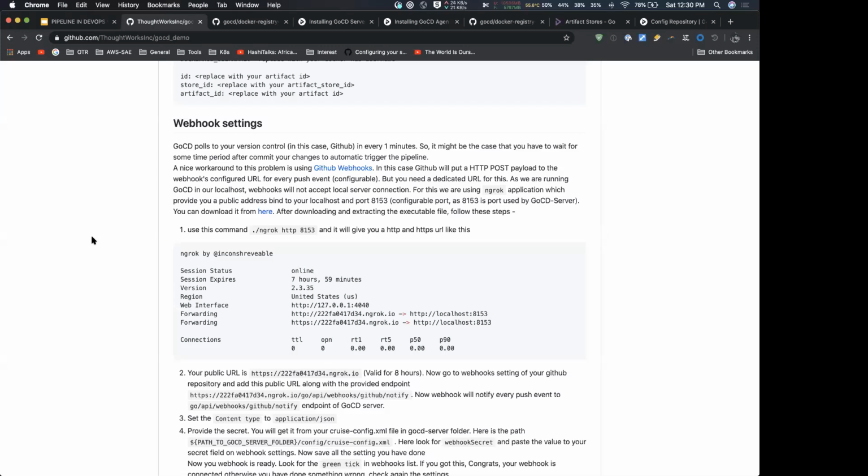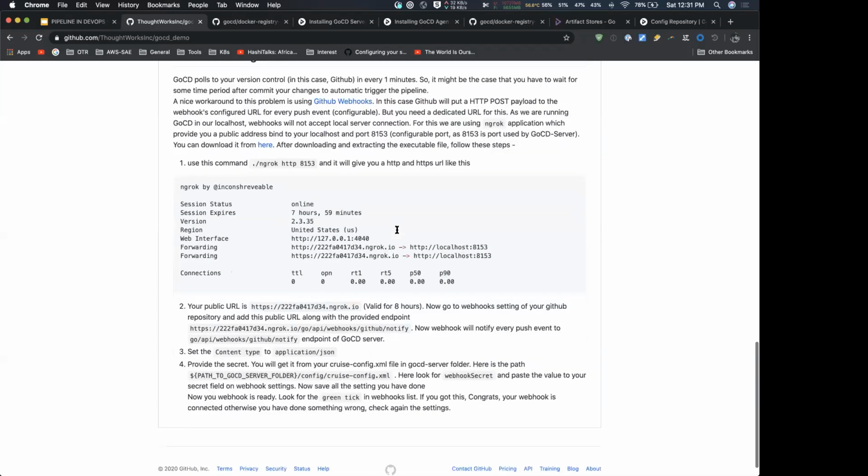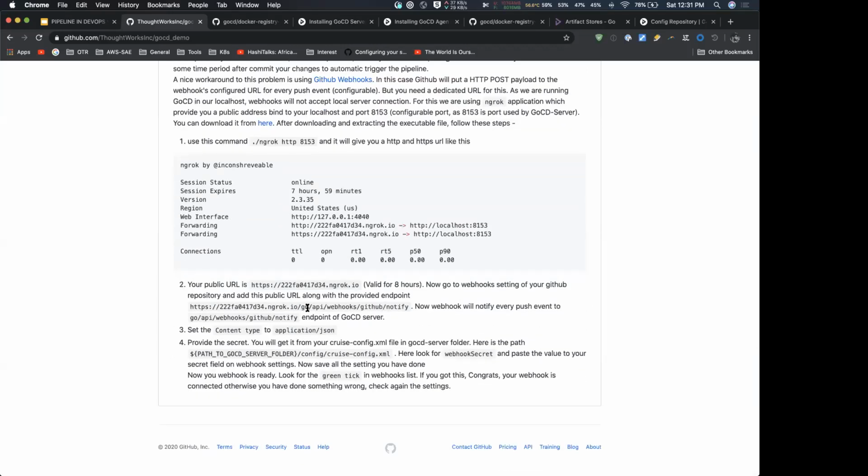GitHub webhook provides a feature that if you push something to your repository, it will publish a push event and inform your GoCD, okay, I have a new commit, you can re-trigger the pipeline. To install that, you have to provide these Go API webhooks, the GitHub notify endpoint of the GoCD server. GitHub webhooks have some limitations: they always need a public URL, and you are using localhost as of now. So I think it will cause some problems to connect.